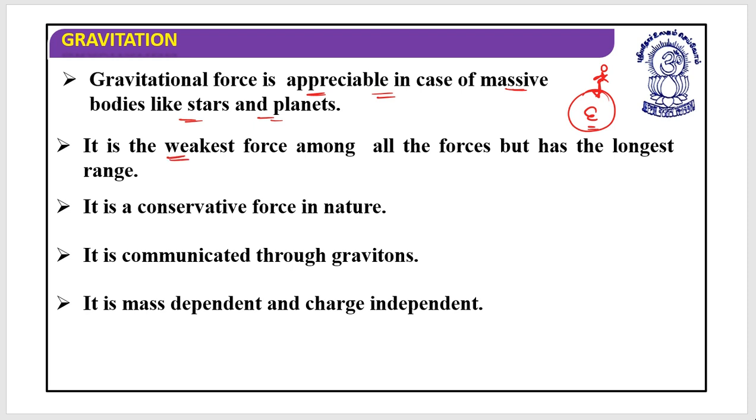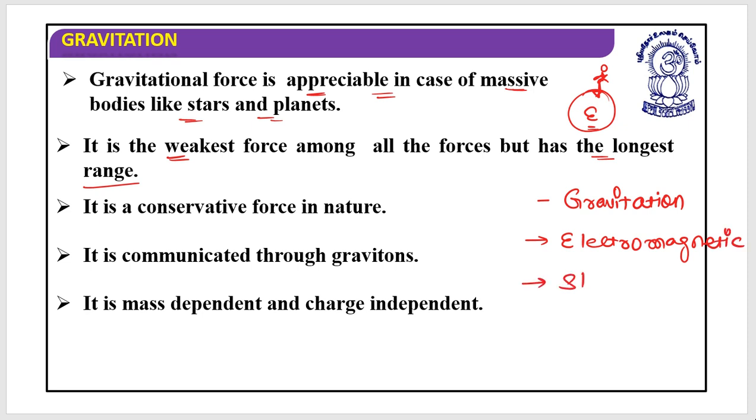One more thing, it is the weakest force among all the forces but has the longest range. In the last class we discussed the fundamental forces in nature. We have four fundamental forces. Which are they? First is the gravitational, second, electromagnetic, next, the strong nuclear force, and next, the weak nuclear force.